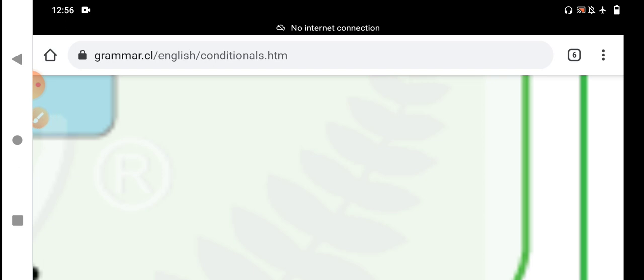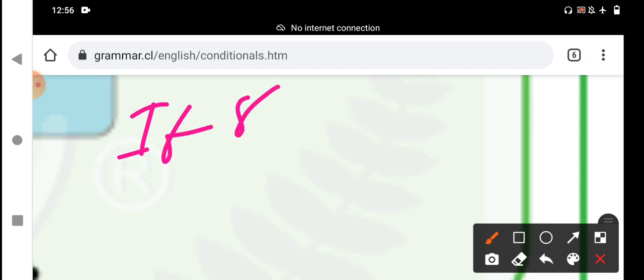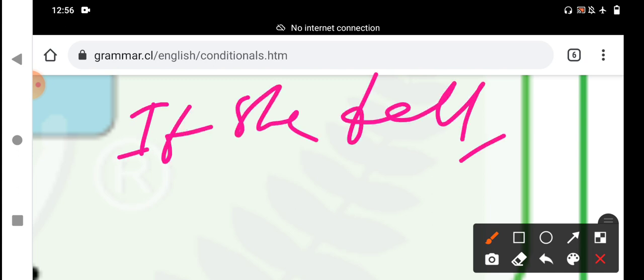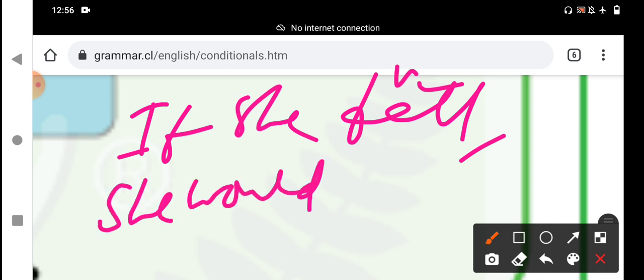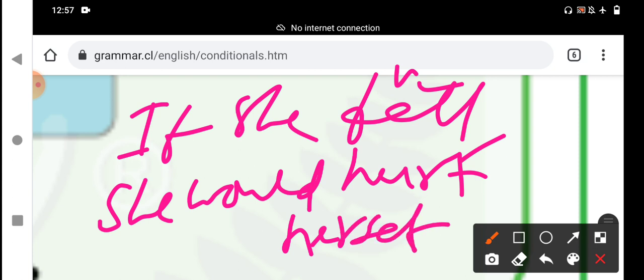Next, if she fell. Fell is a second verb, V2 verb. If she fell, she would hurt herself. She would hurt herself. We should keep the comma.